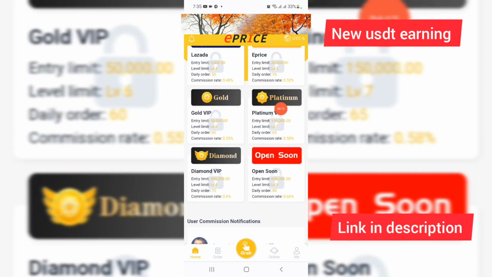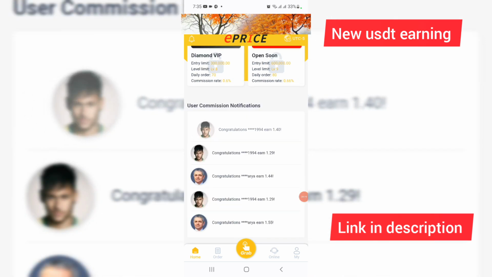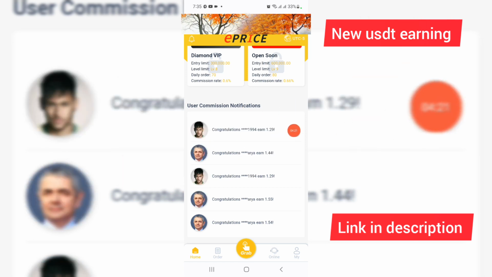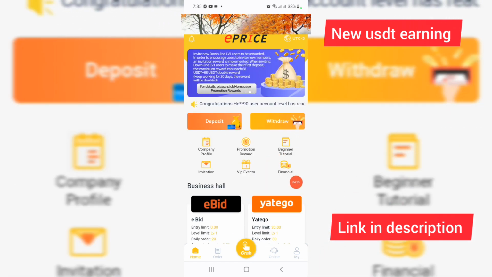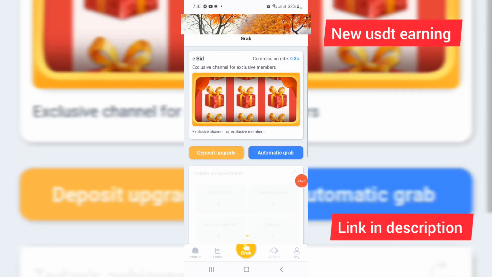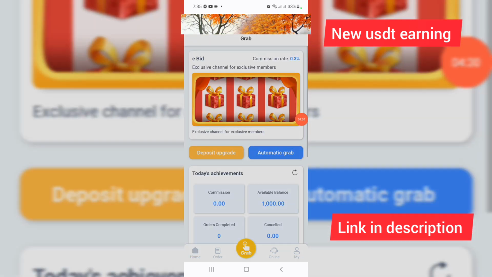And friends, you can check the platinum and golden income and diamonds. And you can check this, the open sun. And friends, you can check the user commission notifications. And I have clicked onto the first gray buttons, and then I have first clicked onto automatic grab.